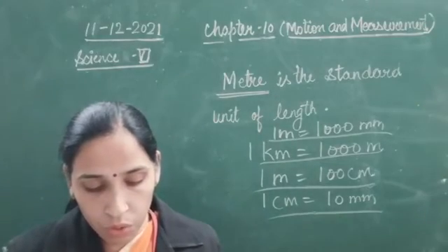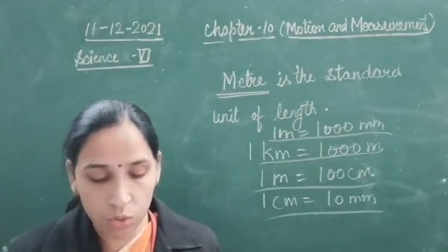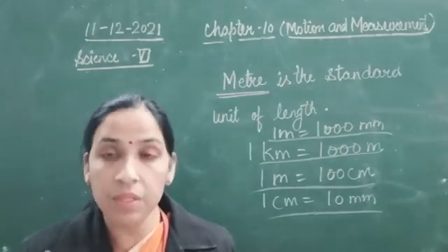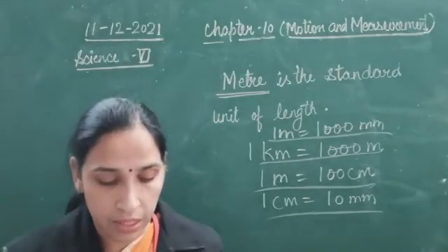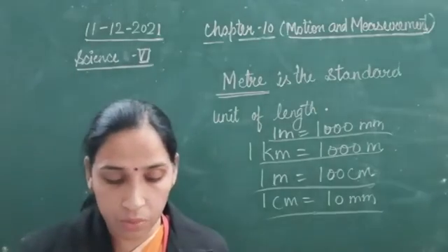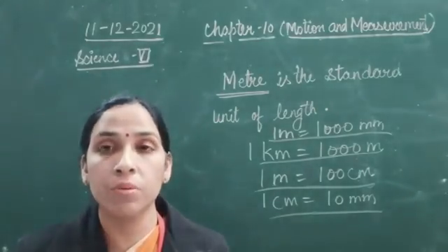We need to measure that length with a proper unit of length. Like if we are measuring the distance between two cities, then we measure with kilometer only.